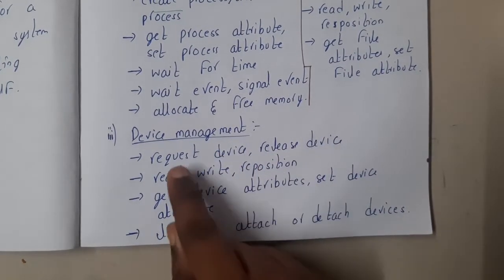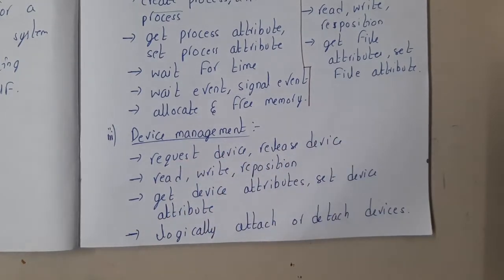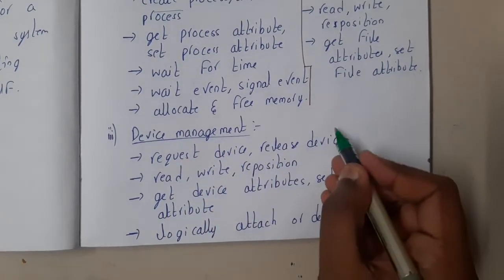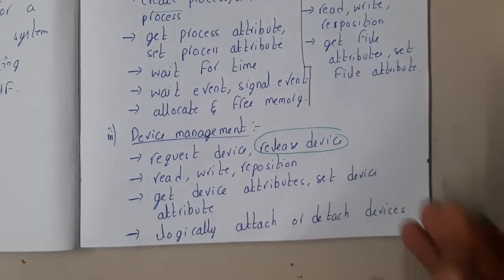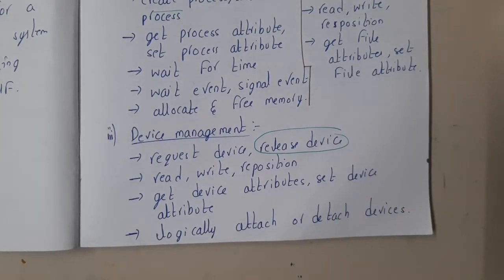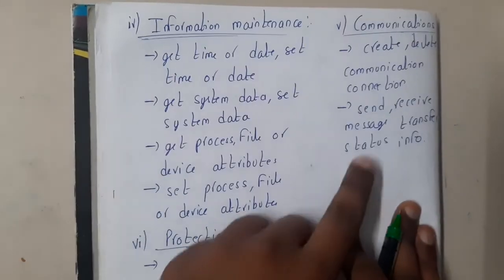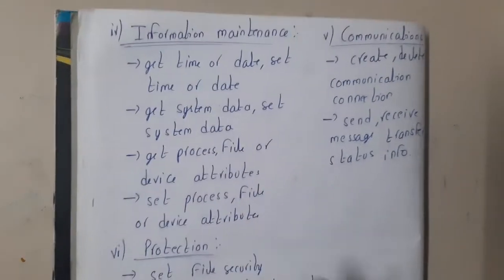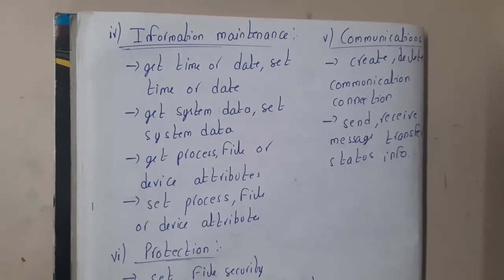So in this way, basically each of these things is a piece of code, guys. And this is the system call which you can call, and that particular code will be executed on your behalf by the kernel. Got it? Yes. In the same way we have information maintenance, communication and protection. You can check them, guys, if you want the names, but those are not that important that you should remember them. Okay, so now you got an idea about system calls, right?